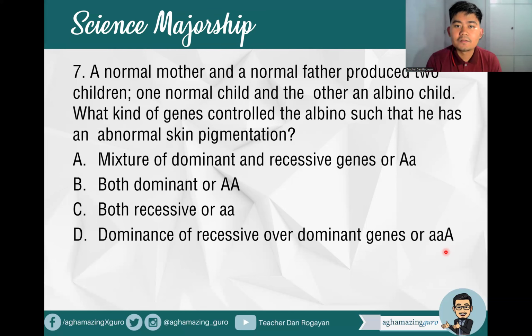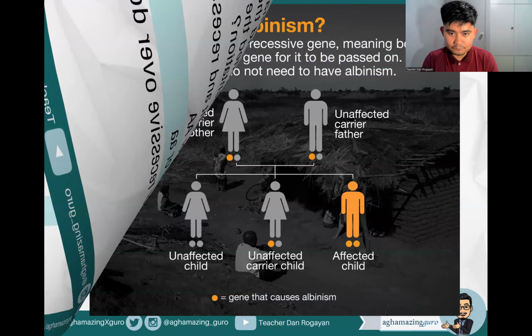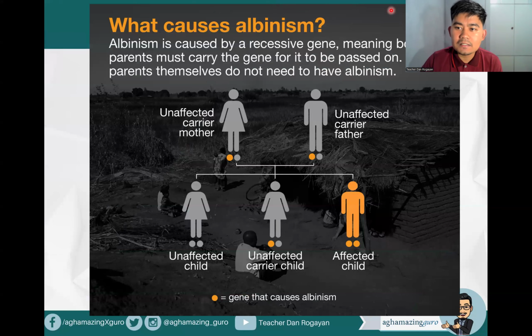Of course, this will be evident with both recessive or homozygous recessive genes in this particular genotype for that albino characteristic to be observed. Okay, so here, albinism is caused by a recessive gene, meaning both parents must carry the gene.